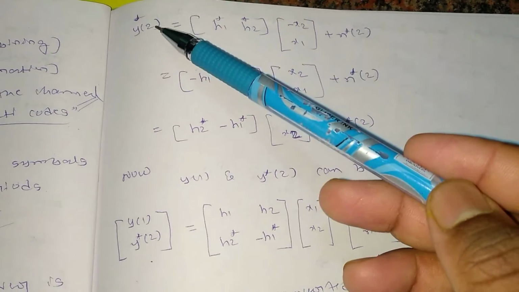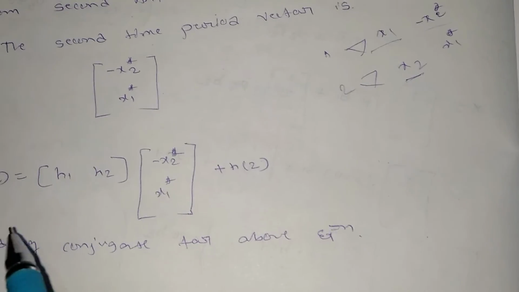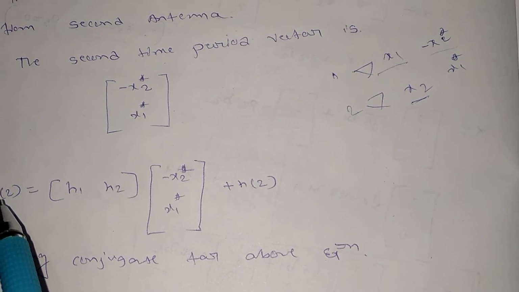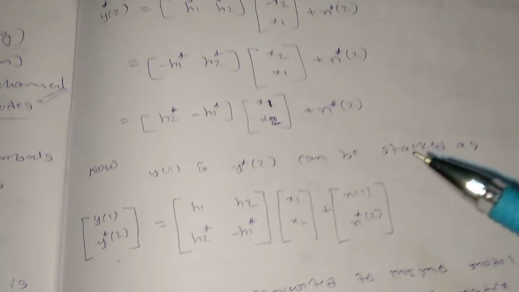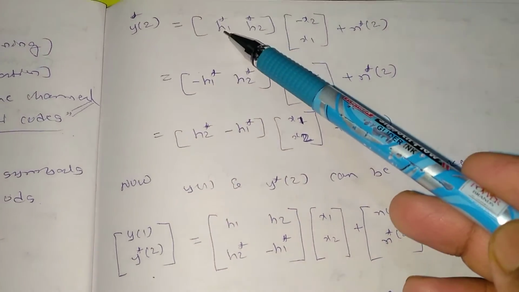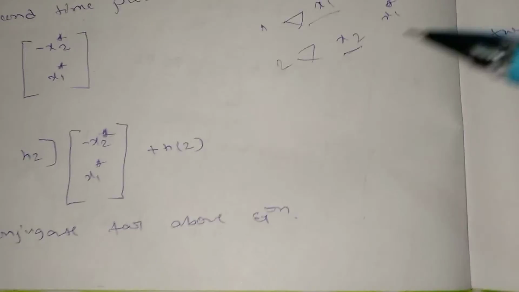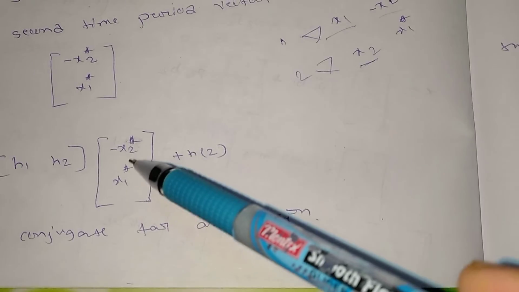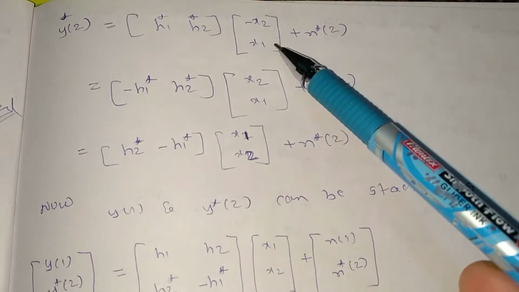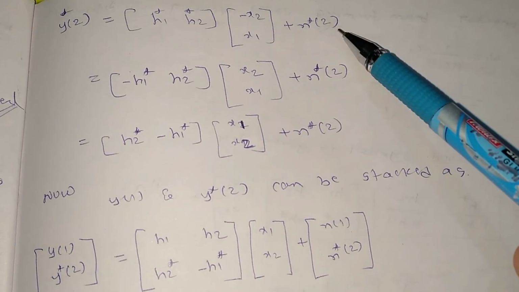and when I take the conjugate of this one, so let us see. So y of 2 is there. I'm taking y of 2 star, that means I'm taking the conjugate of the whole equation. So it will become h1 star and h2 star. It has got already star here, so the star will be cancelled and I'll be left with minus x2 and x1 here. So minus x2 and x1 I'm writing, and n star of 2.